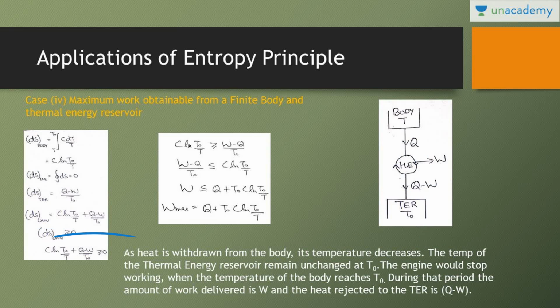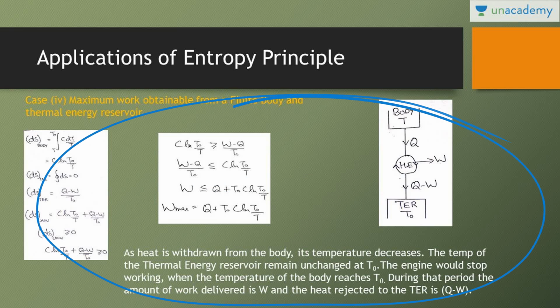So delta S universe is always greater than or equal to 0. C natural log of T0 by T plus (Q minus W) upon T0 is greater than or equal to 0. Eliminating W from it, the maximum work obtainable is equal to Q plus T0 C natural log of T0 by T. Right, just go through this particular example as well.